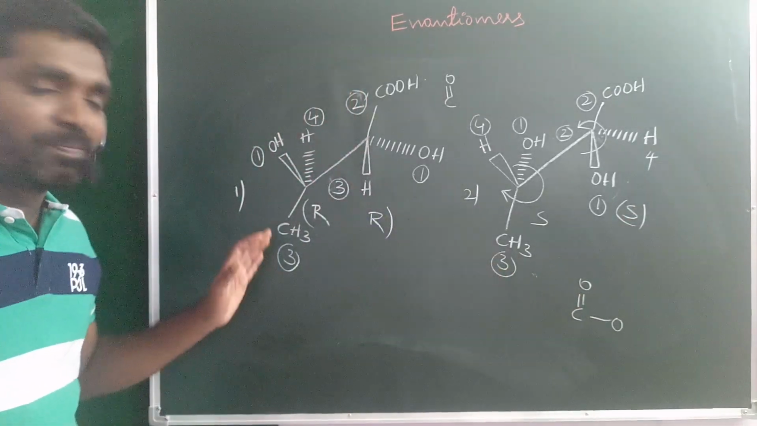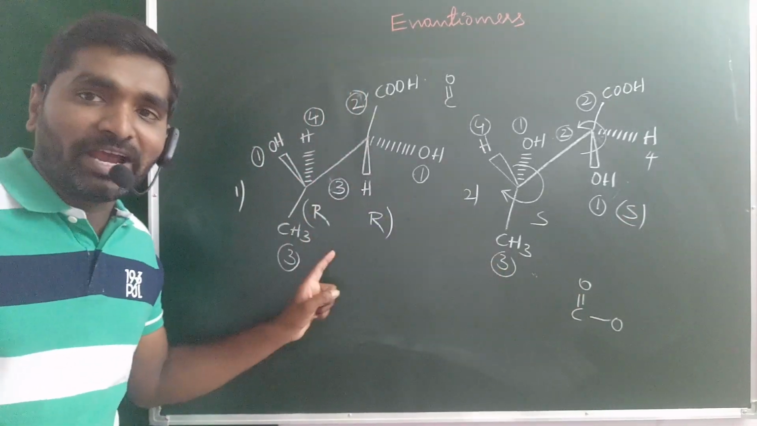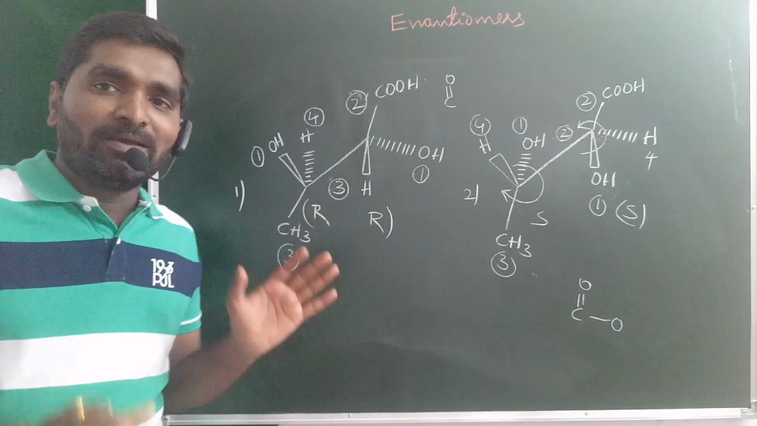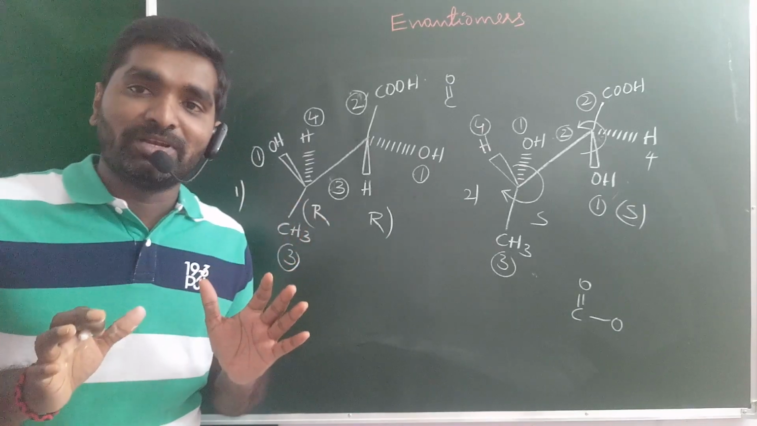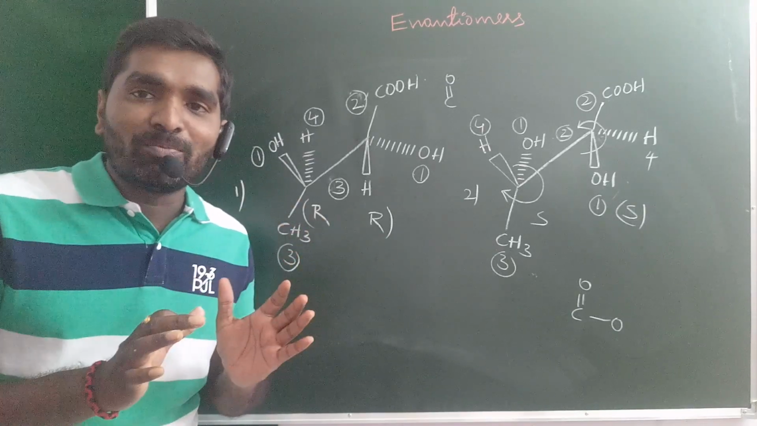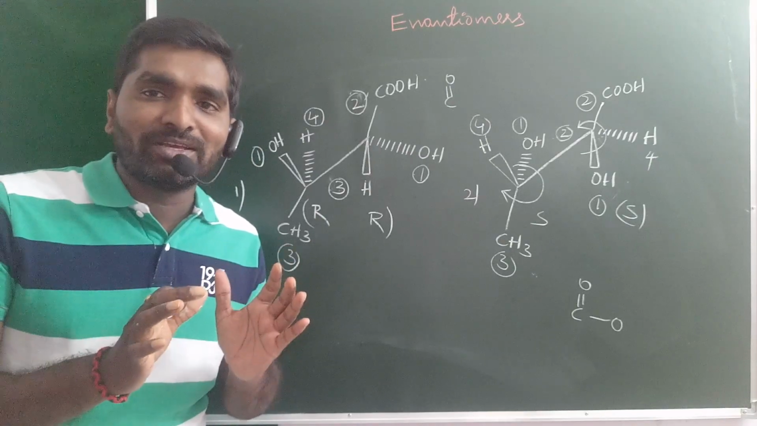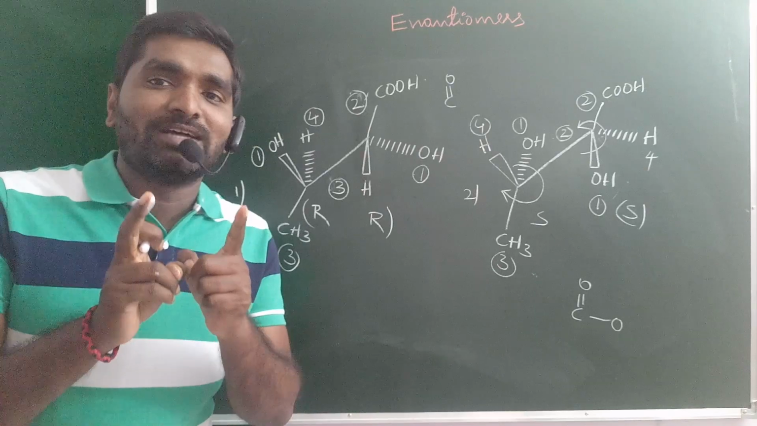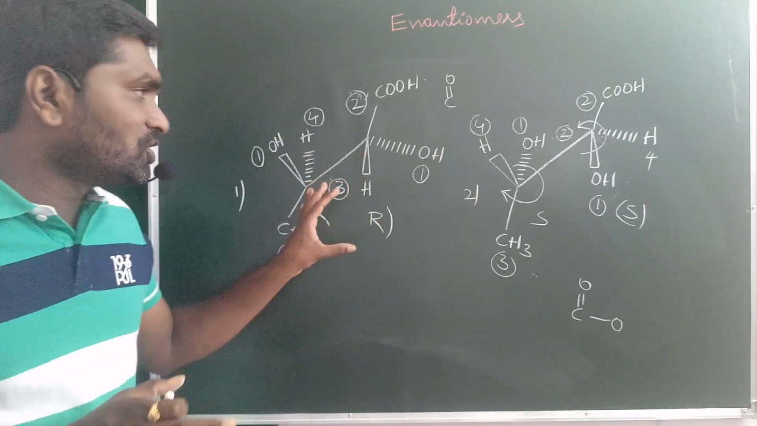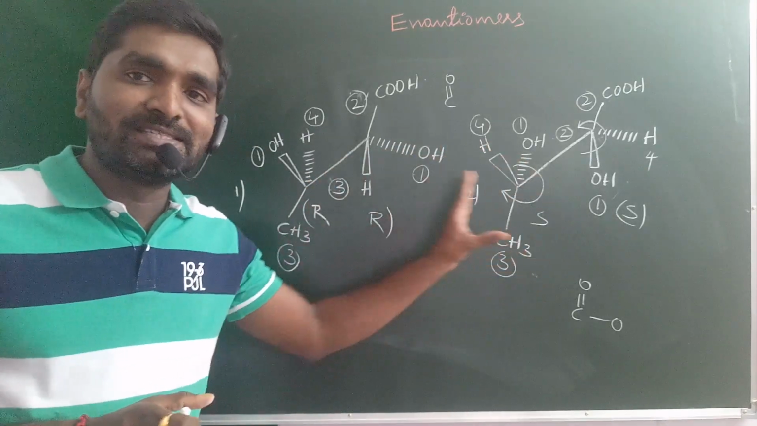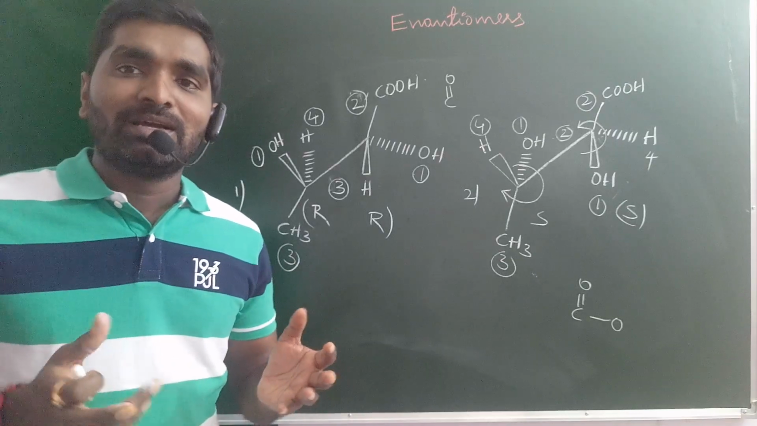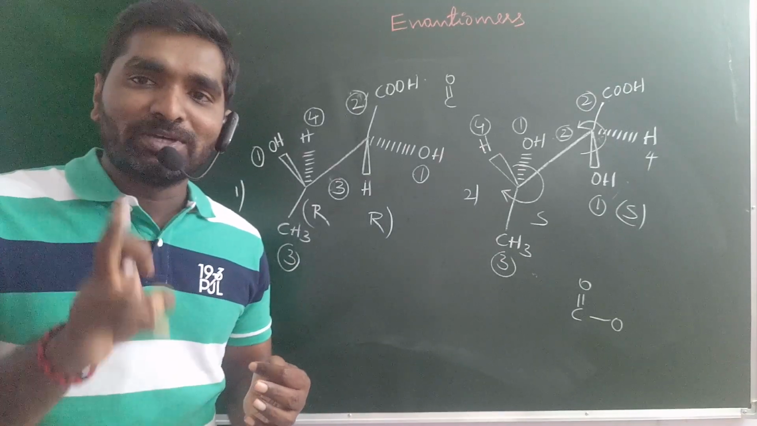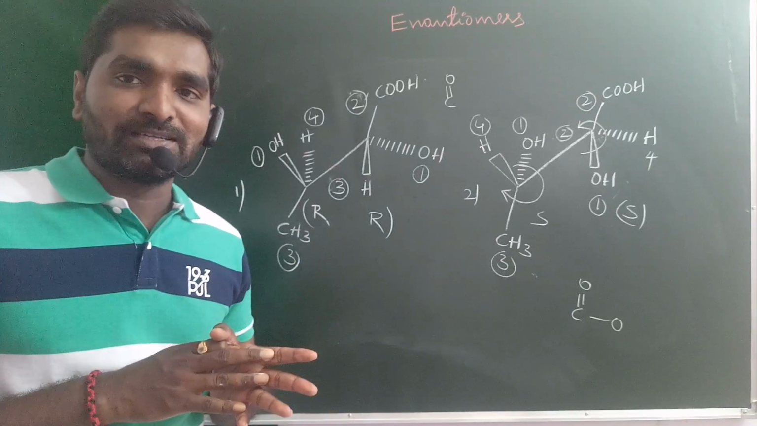So look at this one. First, you should find the RS nomenclature. Before finding the RS nomenclature, check whether the given compounds contain the same molecular formula or not. First you check the molecular formula. The first molecule and second molecule may contain the same groups. Okay, no problem. Then second point, you must find the RS nomenclature.